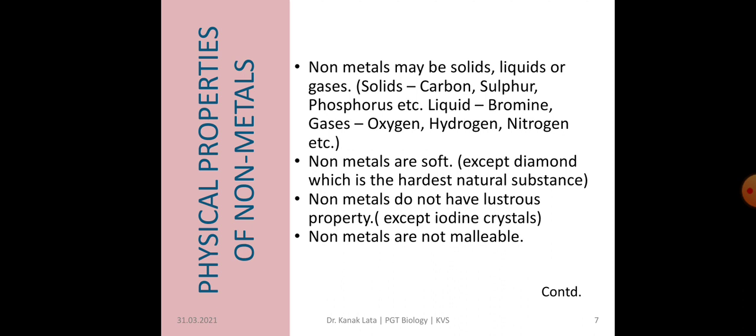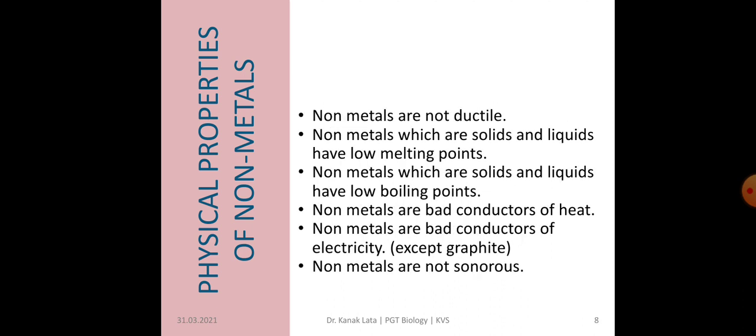Non-metals are not malleable, means they cannot be hammered into thin sheets. They are also not ductile, means non-metals cannot be drawn into thin wire. Non-metals which are solid and liquid have low melting point and low boiling point also.